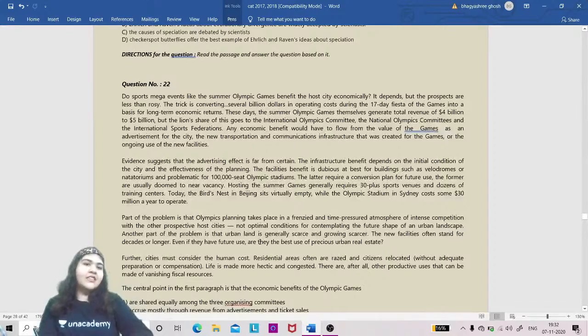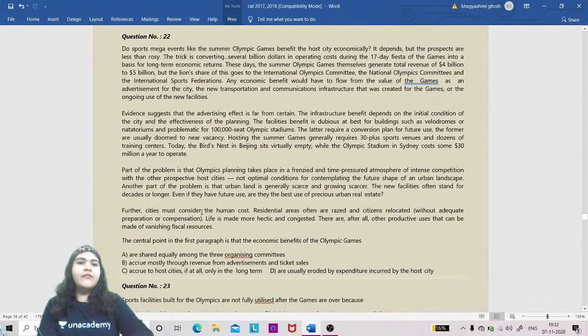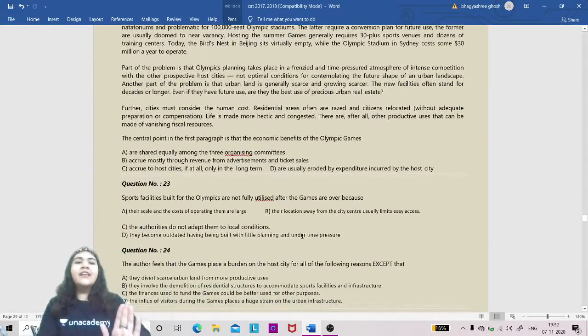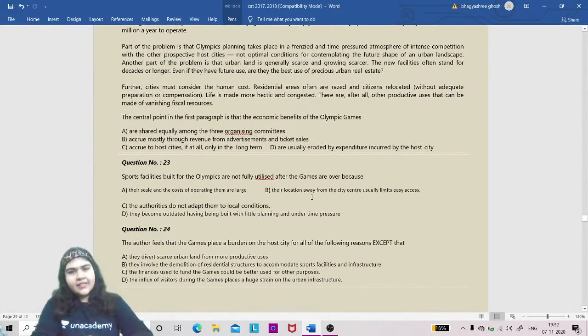Once again, check this one. How many paragraphs? One, two, three, four paragraphs. This is a shorter one once again, and it looks like a 9 to 10 line RC because it has only four paragraphs with two paragraphs a little shorter in length. So 9 or 10 lines followed by three questions. This way you can go with RCs.